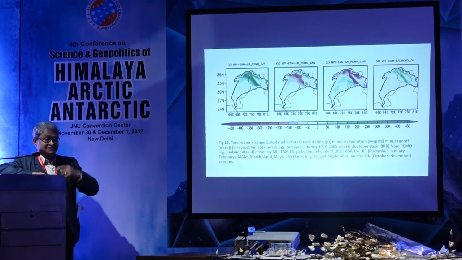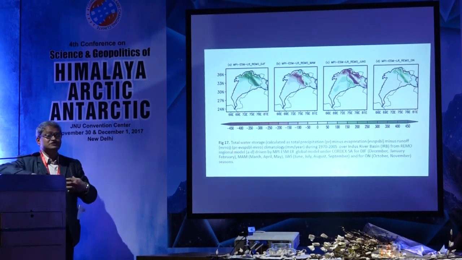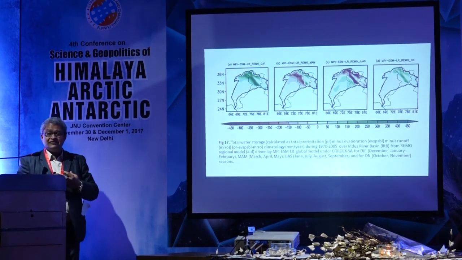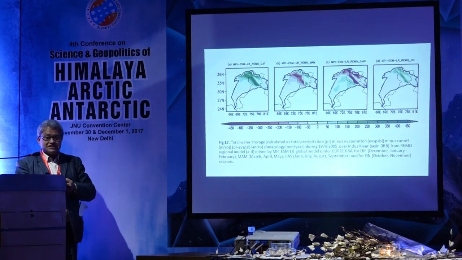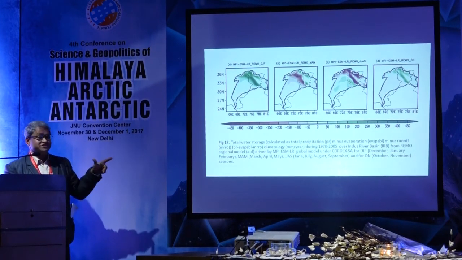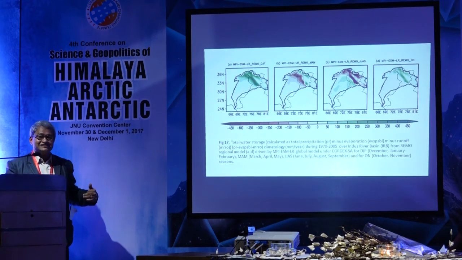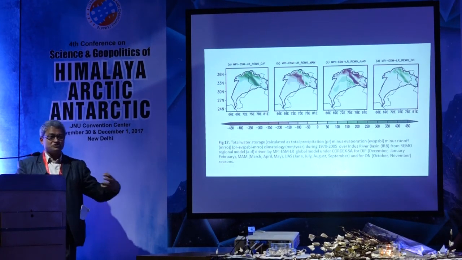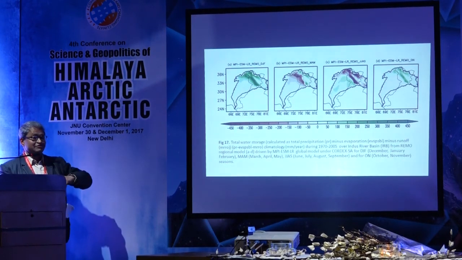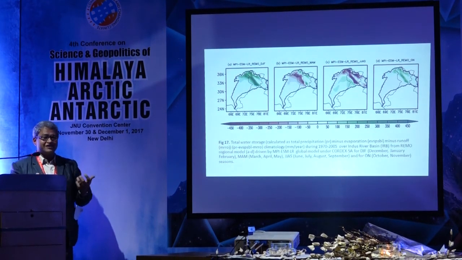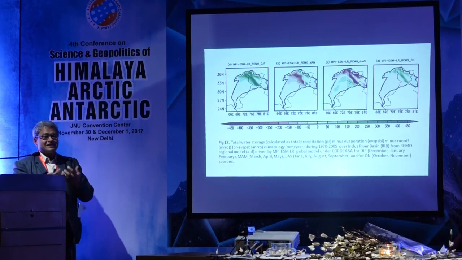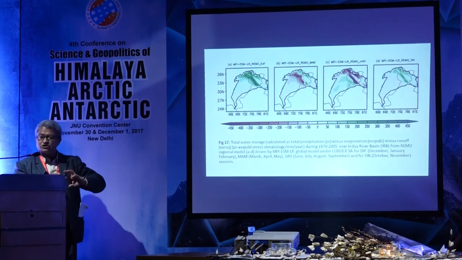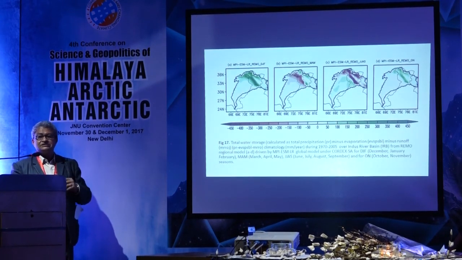And particularly WD, as Madura et al.'s group has shown, we have more number of WDs coming. So it means that we are receiving more precipitation over this region. By virtue of this, we have more water storage here, but the lower riparian region of the Indus river basin will in course of time be more drier, one because runoff is more. Another thing is monsoon is not approaching, so more drying will take place. Temperatures are increasing, so all the conducive mechanisms are leading to the lower Indus river basin being more drier in coming time, whereas the upper Indus region will have comparatively higher water storage.